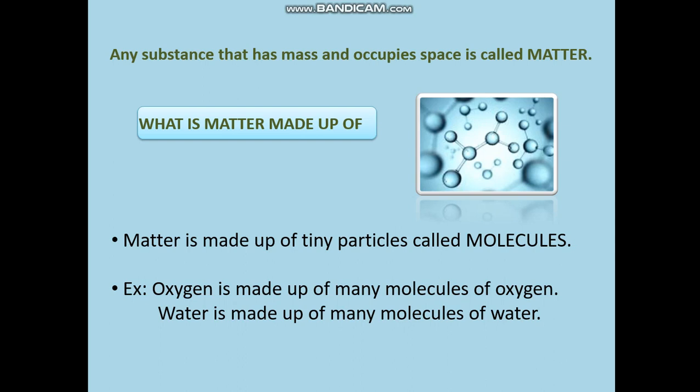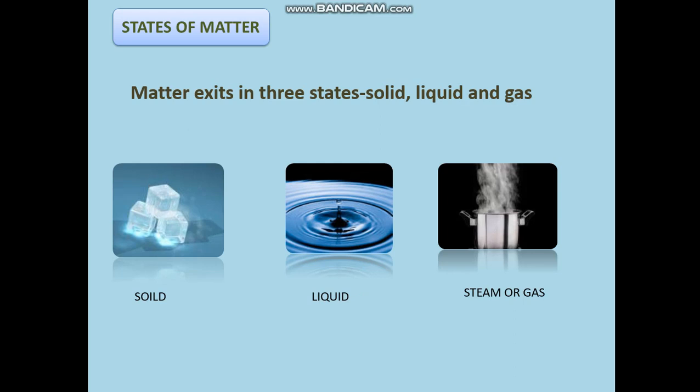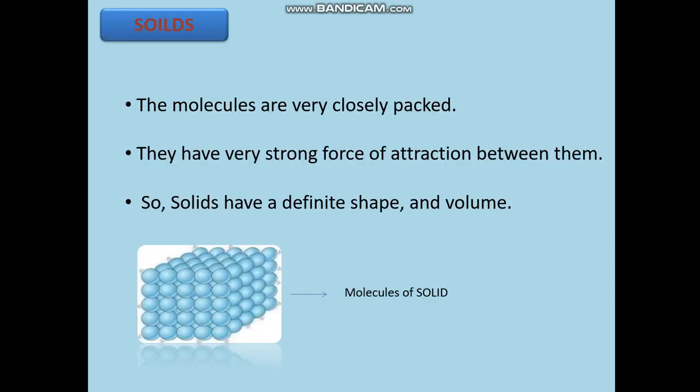Next, let's go to the states of matter. We have different states of matter. Matter usually exists in three states, that is solid, liquid, and gas. On your screen you have three pictures, one of a solid, one of a liquid, and one more, that is steam or gas.